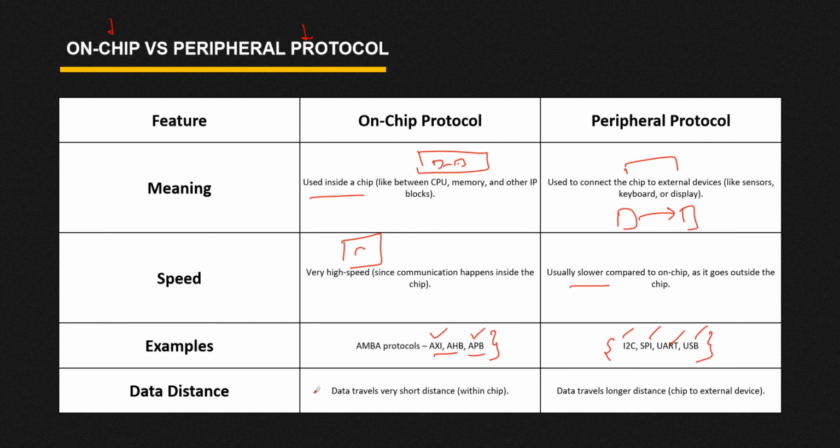Now when you compare the data distance, inside this on-chip protocol your data travels a very short distance, whereas in peripheral protocol your data travels a longer distance. Okay, because here you are establishing a communication with some external device, so that's why your data travels a longer distance. Okay, I hope it is clear.